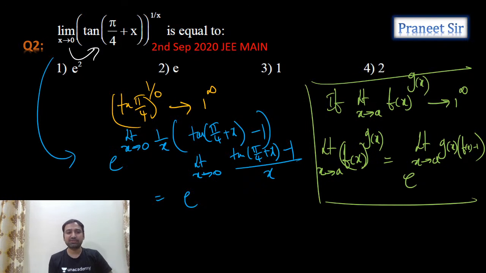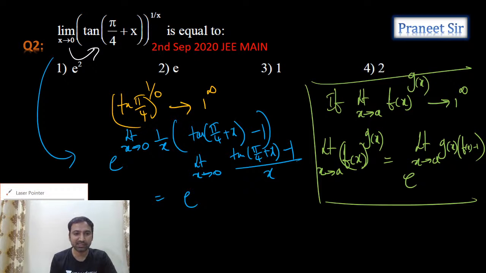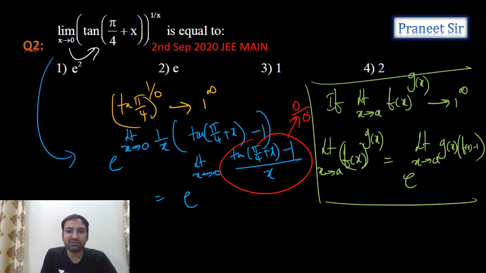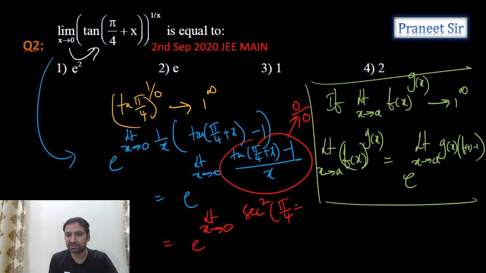So now tell me, when we substitute x equals 0, are we getting 0 by 0 in this particular term, guys? So now can we apply L'Hospital rule? Let's apply L'Hospital rule here. Limit x tending to 0, numerator differentiation: tan x differentiation is secant square x, but in place of x we have pi by 4 plus x. The denominator is 1. Now substitute the limit, guys.